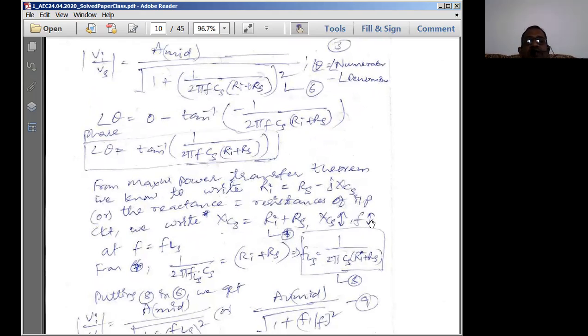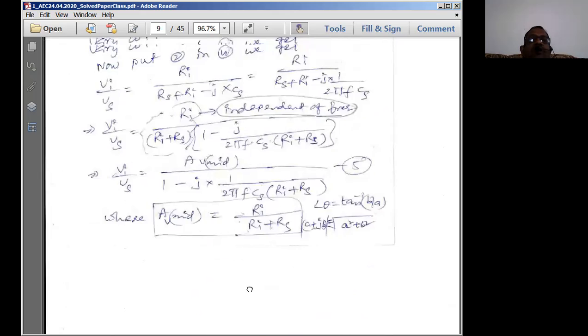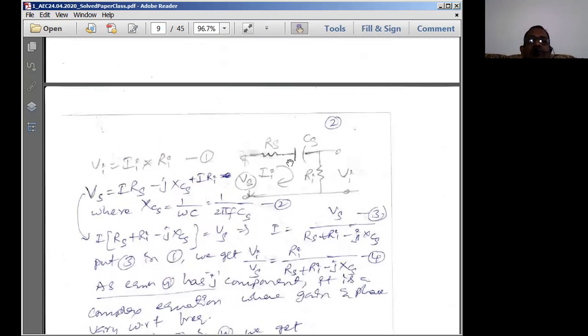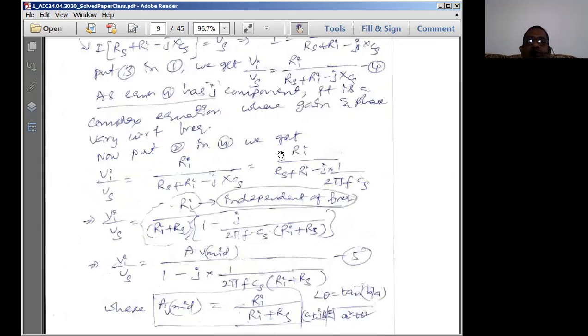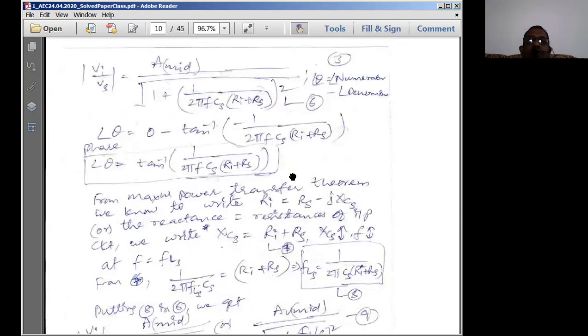For maximum power transfer to take place, Ri should be equal to the rest of the resistance. What is Ri? Ri is the input resistance. For maximum power transfer, whatever the current supplied by this Vs should be transmitted into Ri. For this to happen, the reactance of this Rs plus Cs should be equal to the reactance of Ri. Then only the maximum power transfer is going to take place.